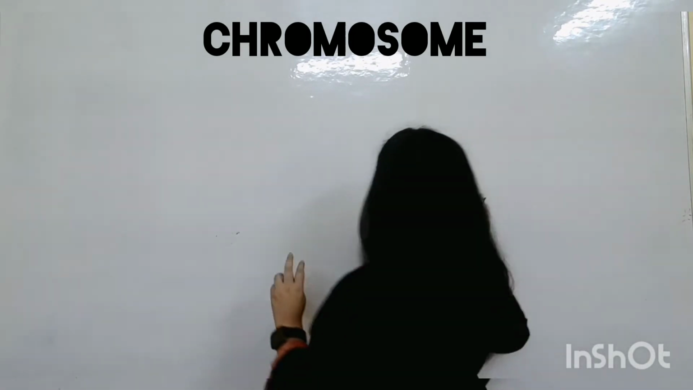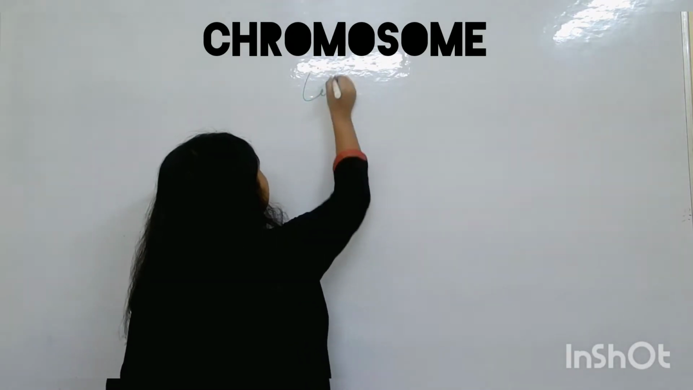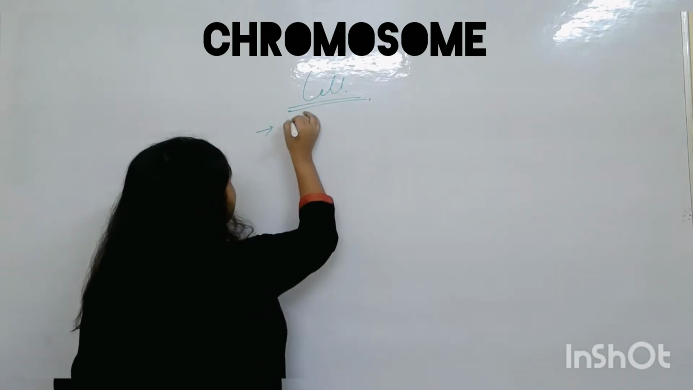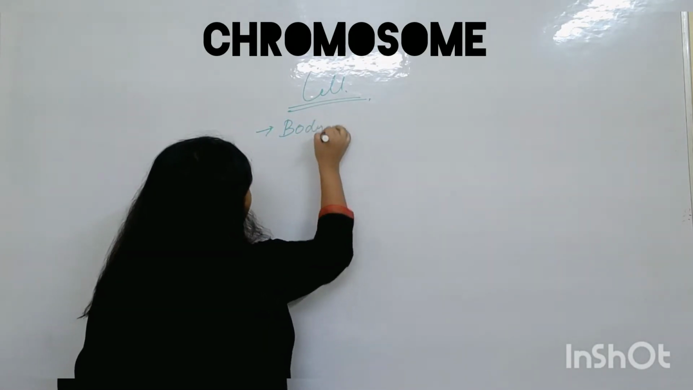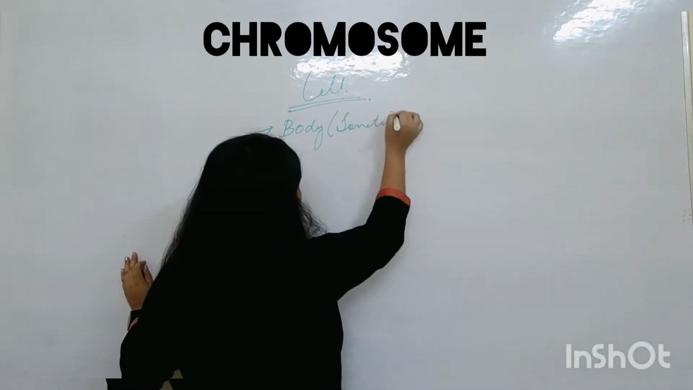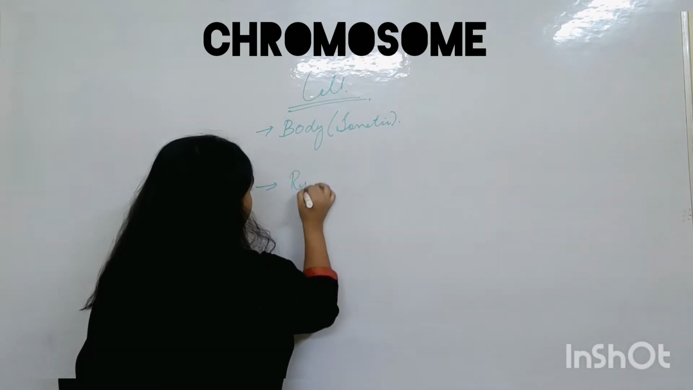First understand the types of cells. What are the different types of cells? I said cells in our body are of two types. One is the body cells, or you can say the somatic cells, understand. Second we have the reproductive cells.